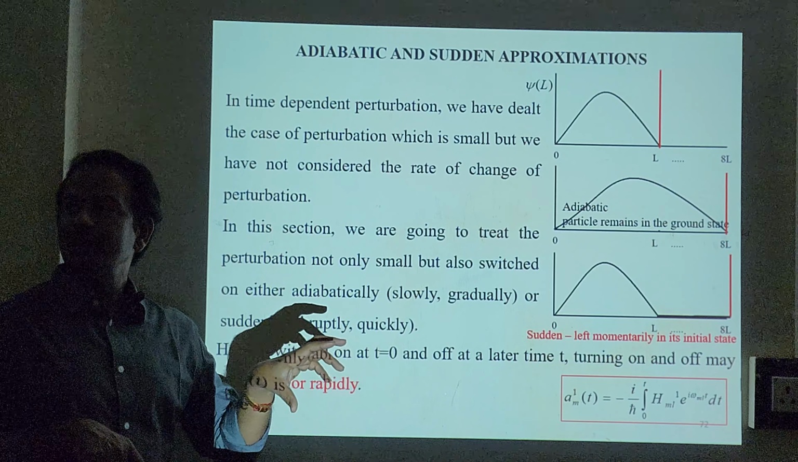Suppose we take this wall suddenly, rapidly, very fast. What will happen? Look at the wave function: up to here it will be in the ground state. So the particle is left momentarily in its initial state. That's the difference between these two. Very important one-mark question.